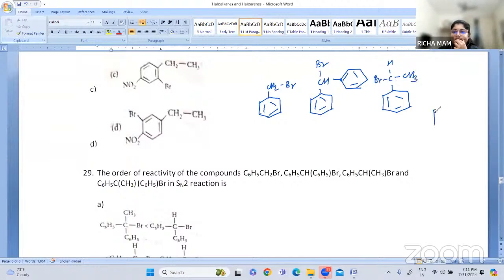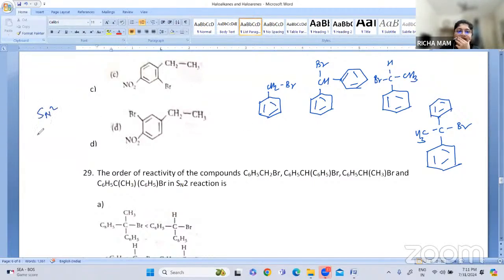Then another is, I'll write it down. Okay, another is C6H5, C, CH3, then again C6H5 and Br. Yes, can you tell the reactivity in SN2?